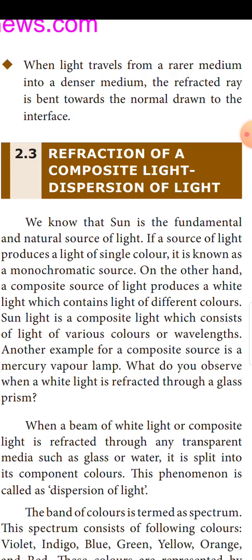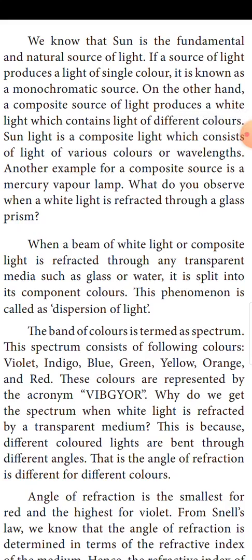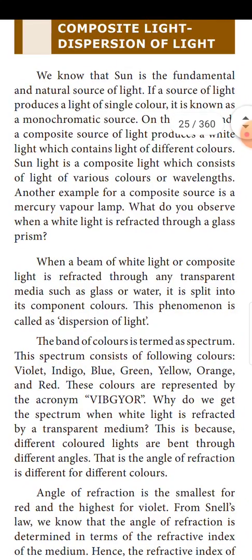Refraction of a composite light: dispersion of light. We know that the sun is a fundamental and natural source of light. If a source of light produces light of a single color, it is known as a monochromatic source. On the other hand, a composite source of light produces white light which contains light of different colors. Sunlight is a composite light which consists of light of various colors or wavelengths.